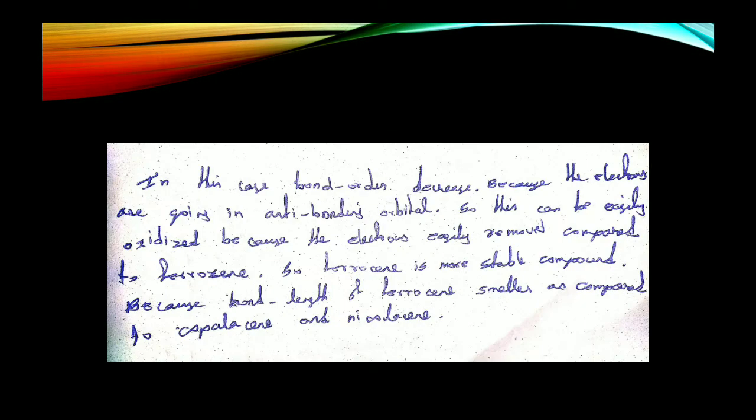In this case the bond order decreases because the electrons are moving in antibonding orbitals. So this can be easily oxidized. Antibonding orbitals means an extended state, so it is also unstable. This is also reflected in bond length. The bond length of ferrocene is smaller compared to cobaltocene and nickelocene.